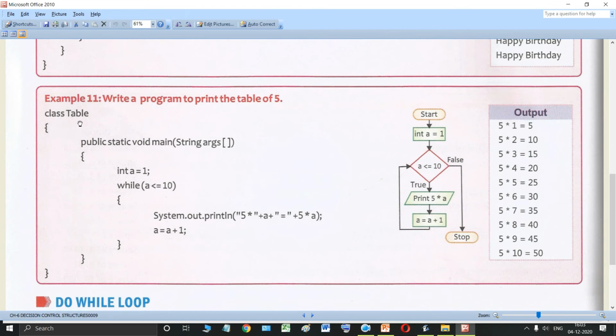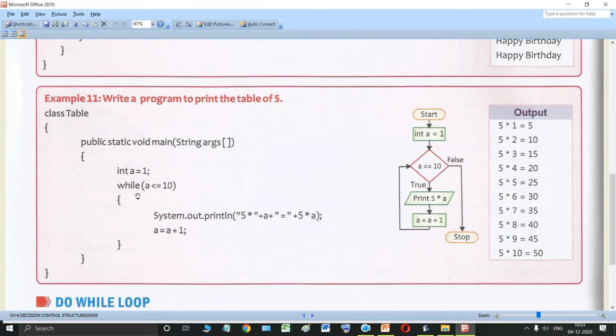So they have created a class Table, then you open the class, then public static void main String args, this is our main method, then you open the main method. Then initialization: see, they have initialized a variable a, int a equals 1, so the value of this variable is set to 1, the starting value.